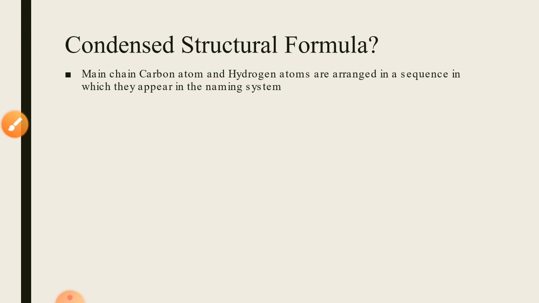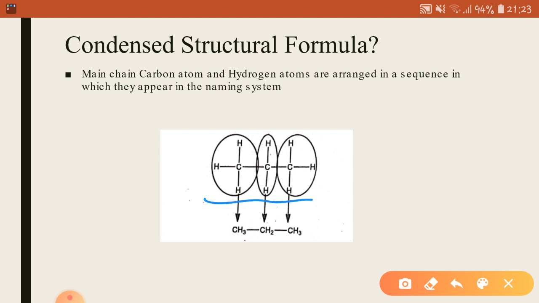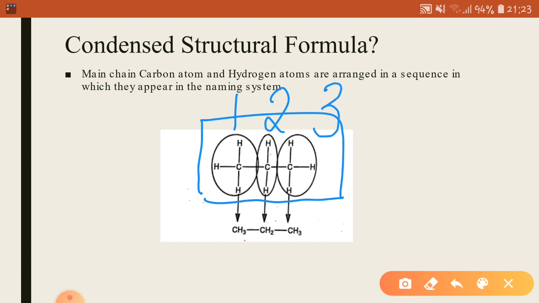In the condensed structural formula, main chain carbon atoms and hydrogen atoms are arranged in a sequence in which they appear in the naming system. For example, we have a structural formula like this. This is the structural formula for propane. Now for propane, you have first to identify the sequence. What is the sequence? In the first place, this carbon atom has 3 hydrogen atoms attached to it. Then in the second place, we have a carbon atom to which 2 hydrogen atoms are attached. And in the third place, we have a carbon atom to which 3 hydrogen atoms are attached.